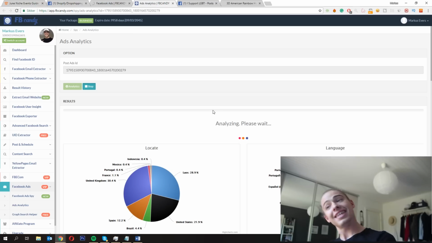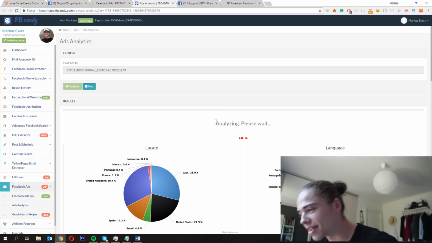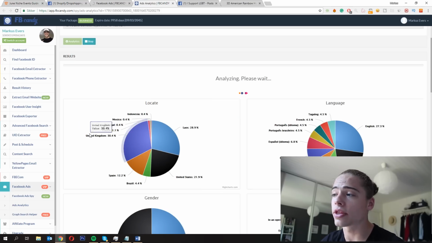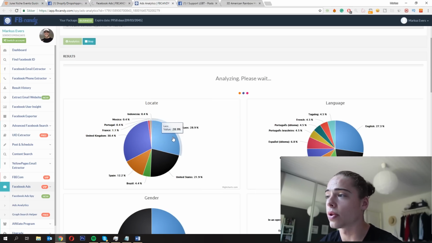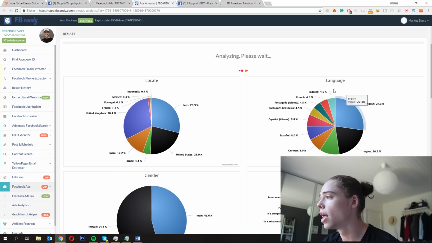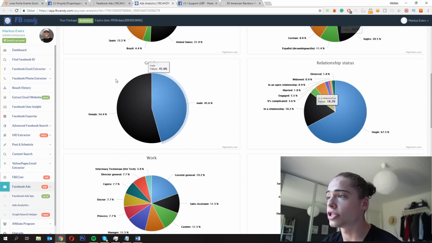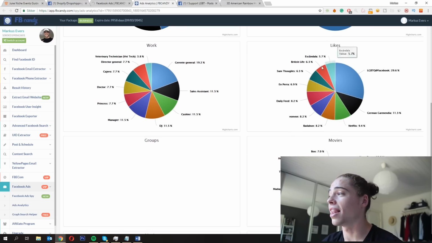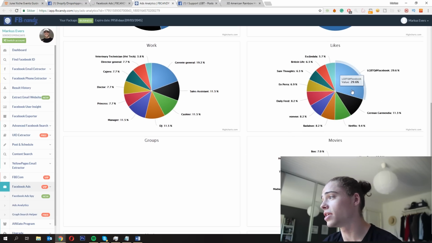But anyway, let's look at the analytics of the other ad that we just did for the LGBT ad. So as you can see, you can see where they're located, those who interacted with this. So Laos, if you're shipping to Laos, you can still do that. But United States, of course, is going to be 22%. And then you can see the other countries, language that they speak, the gender, the relationship status, what they work with, what they like. As you can see, LGBT on Facebook, 30% of them like that page.